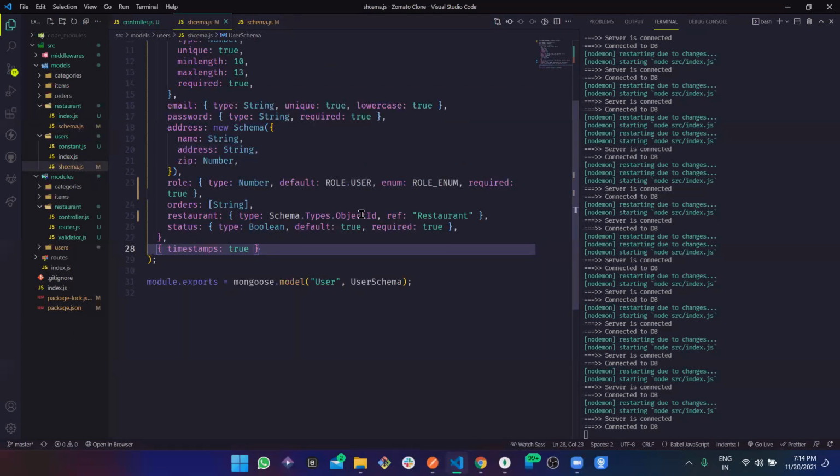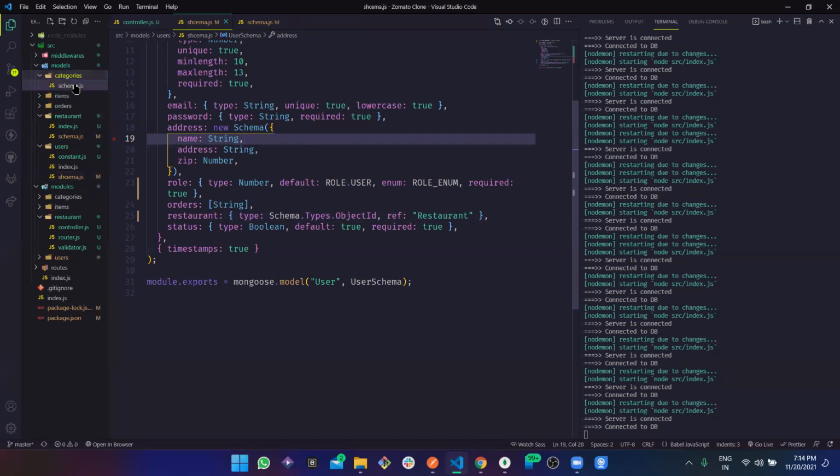So this is the way we are defining it here. Suppose the type would be the object ID, and this object ID should come from the restaurant. We are going to code a bit more on this, and then we are going to understand. But just try to understand, this is the way we are going to link two different collection documents, the restaurant document and the user document. And you will be using the same way to add categories and items.